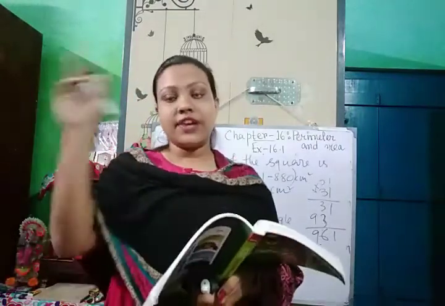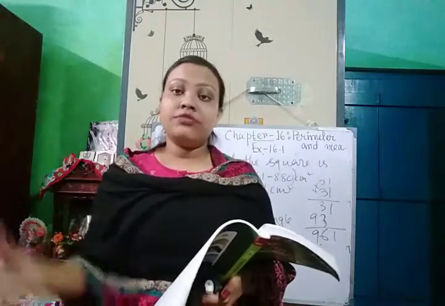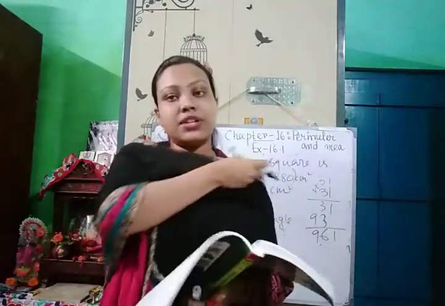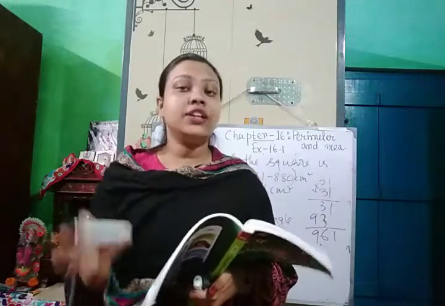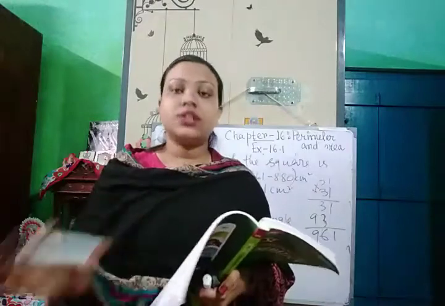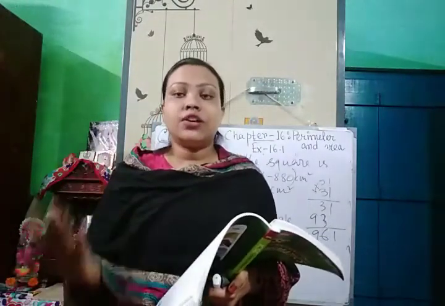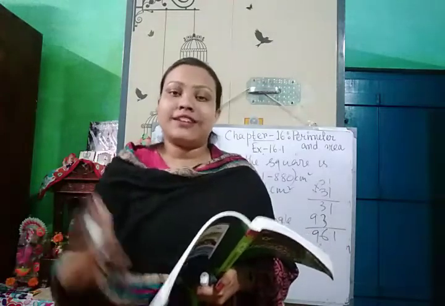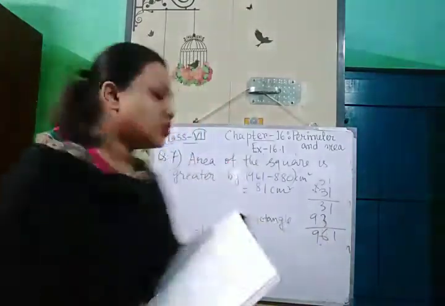So first we will find out the area of the door, and then we will find out the area of the wall with the door. Then we will subtract the area of the door from the area of the wall with the door, and then we will get the area of the wall without the door, and that much area we have to find the cost of whitewashing. That means the area of the wall without the door.